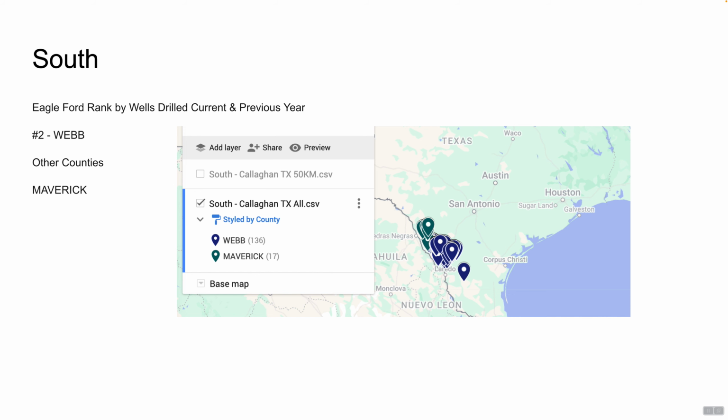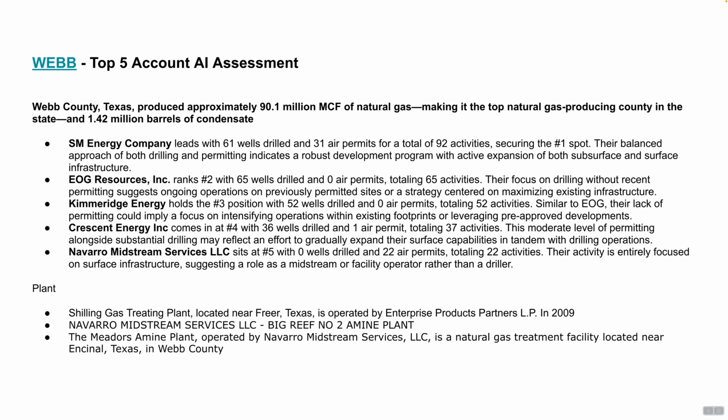And the last, really dominated by Webb, the high gas side of things. And then ultimately SM kind of being the 10,000 pound gorilla there, but other players in the area. And again, we start to see a midstream company coming in. And then the gas plant, seeing really the Schilling gas plant being quite a large gas plant, processing a lot of gas. And then we see some other plants, those types of things starting to come from other areas. So that is our assessment by county and then by operator.